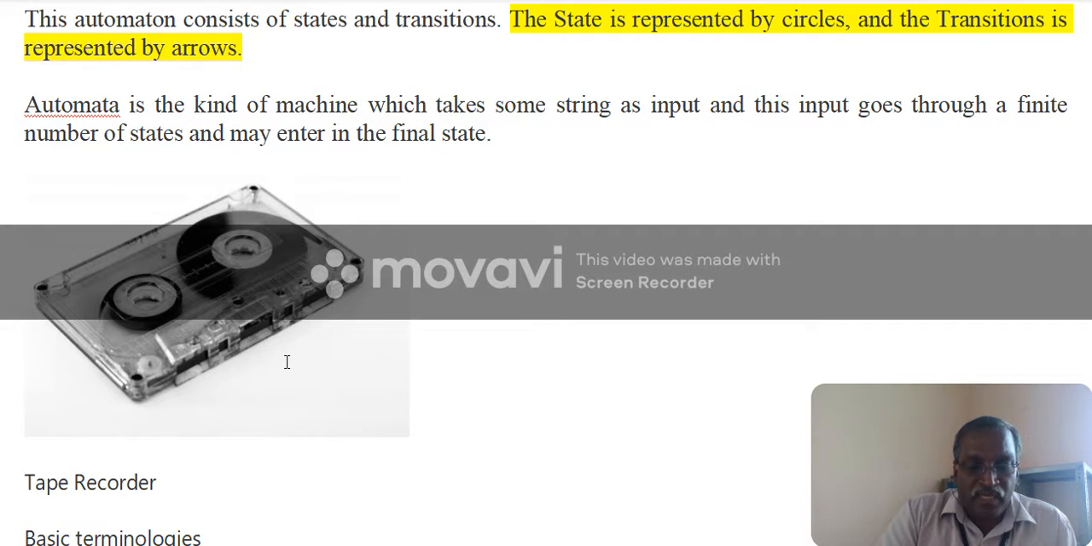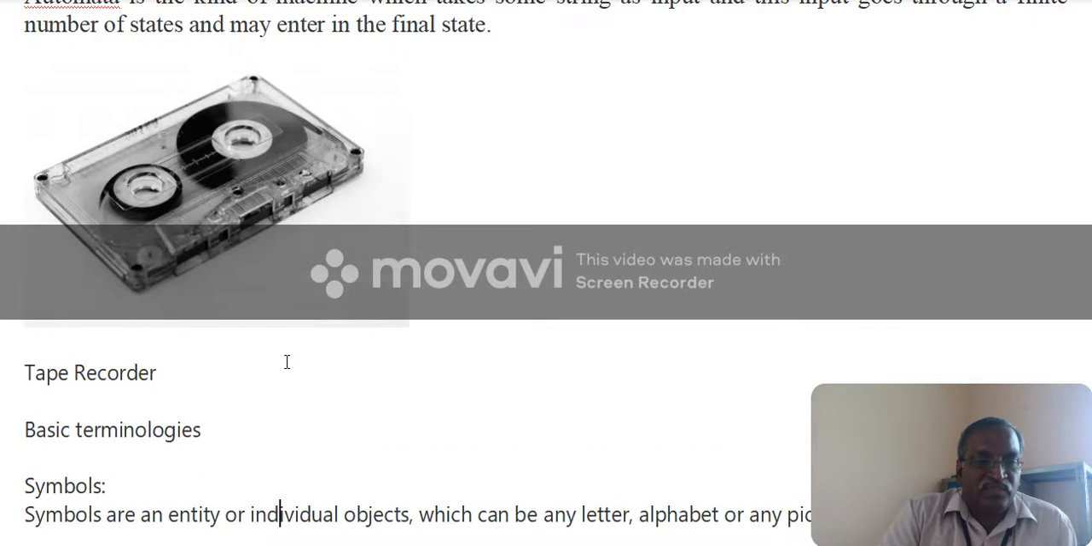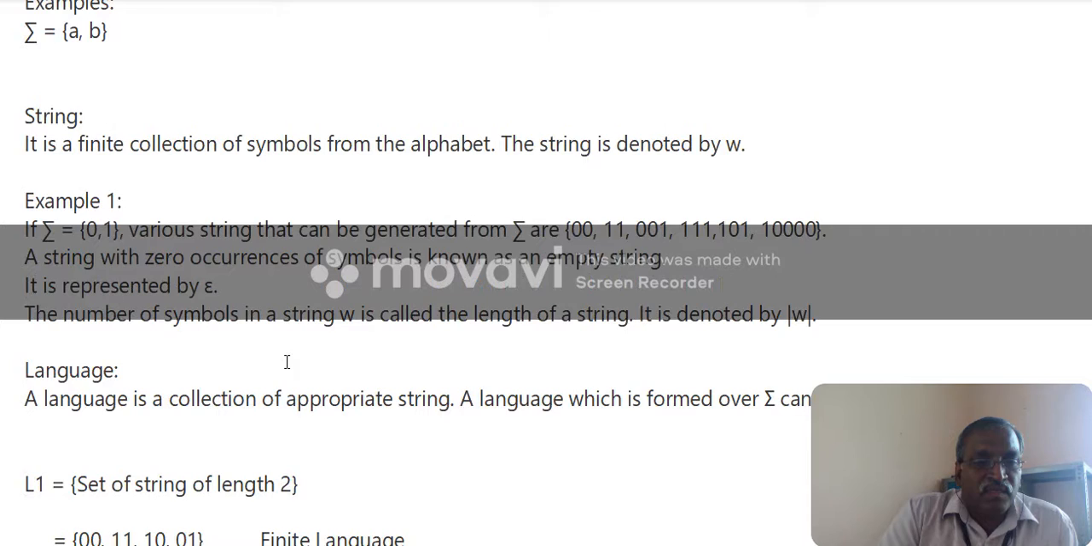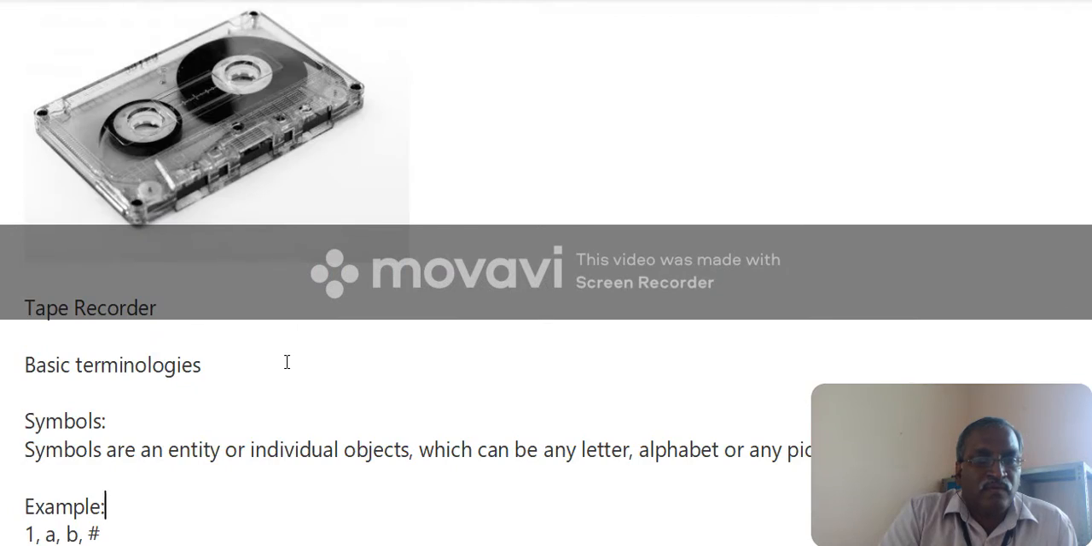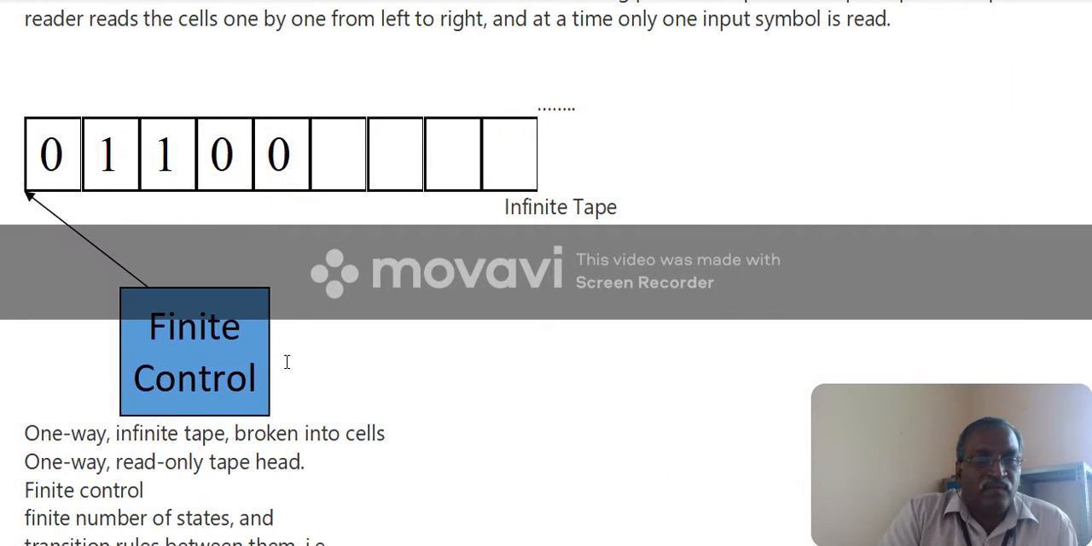We have a tape, and in this tape we have cells. So I show the diagram. This is the tape. The tape has cells, and each cell has some input. This is an infinite tape. It can move forward alone, not backward, like our tape recorder. A tape recorder works in sequential order. We can move it forward and also backward, but that is also in sequence, one after the other. It's not in random order.